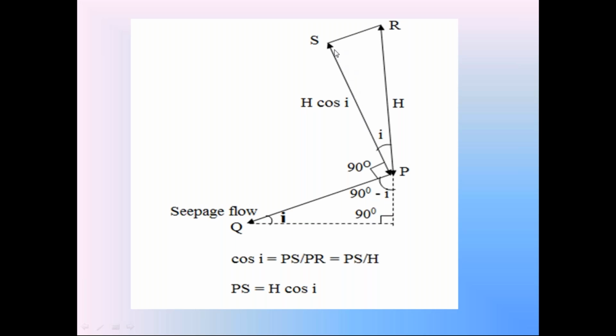To find this height in the perpendicular direction, take this triangle.